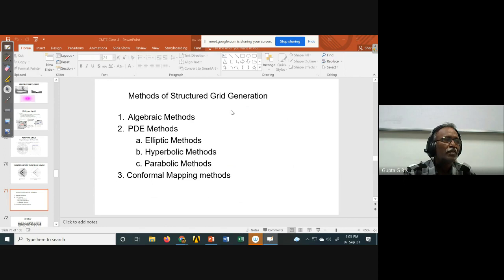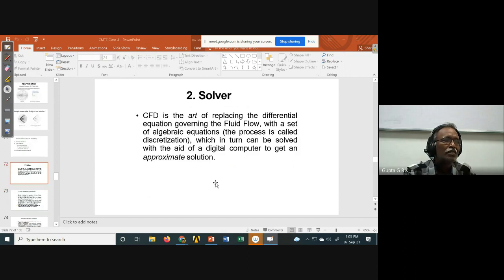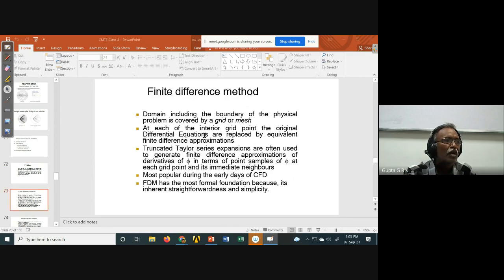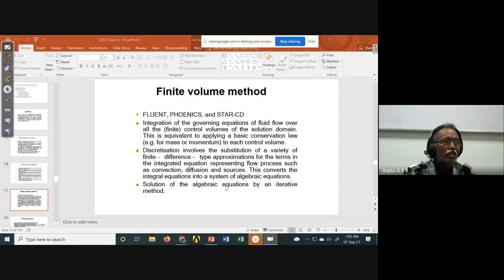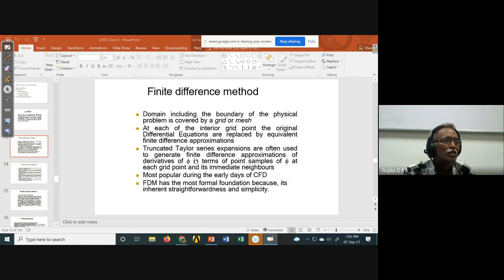So grid generation methods are there: algebraic grids, partial differential equation methods, conformal mapping methods like that. This we discuss in grid generation. Then we have the solver. As I told you, you have to use a solver like Gauss Seidel or anything like that, after using finite difference method or finite element method or finite volume method. So you just go through them. We don't have time, and you can understand there is a little bit of variation. We will discuss in later classes in detail.